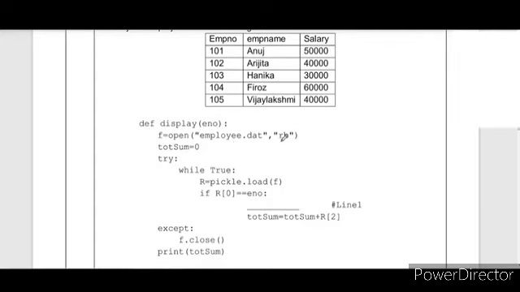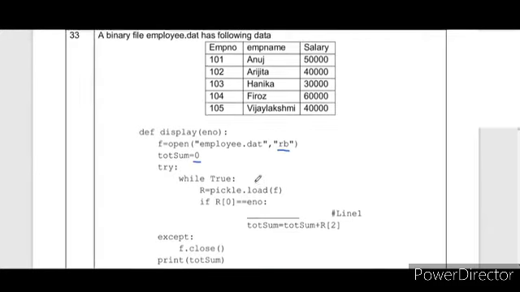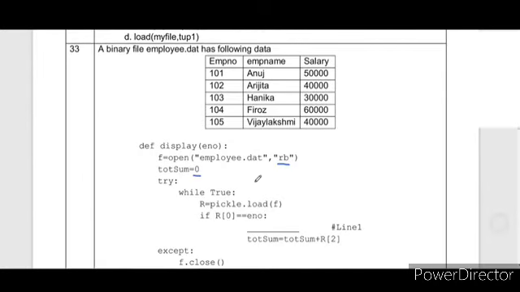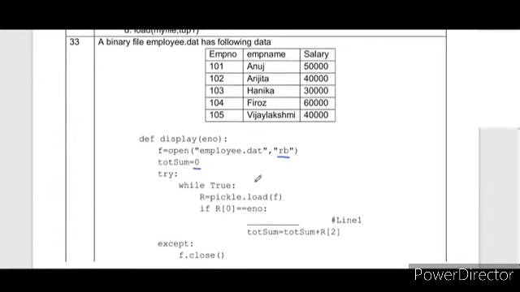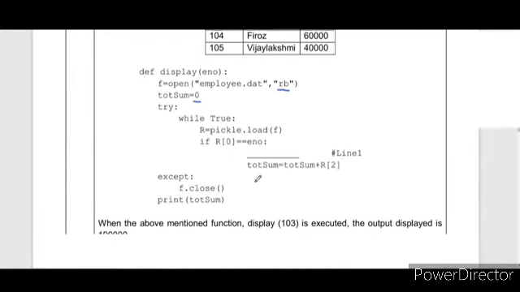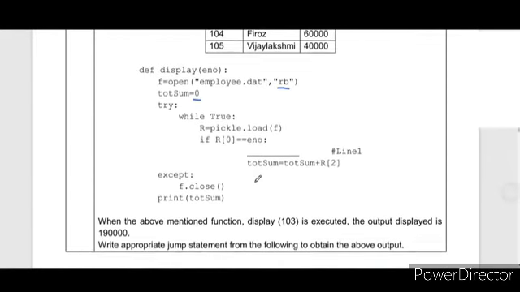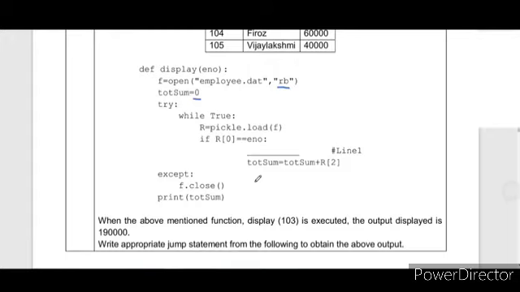The file is opened in read binary mode. Total sum is 0. Try: while True, r equal to pickle.load(f). All the existing records of this binary file are loaded in the r object using the pickle.load function. If r of 0 is equal to employee number, then you have to fill the blank line.